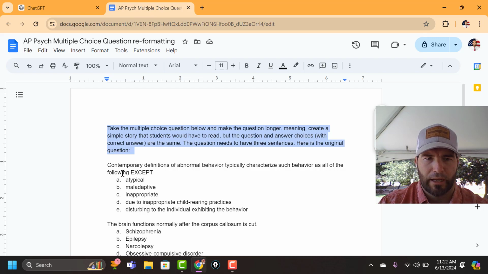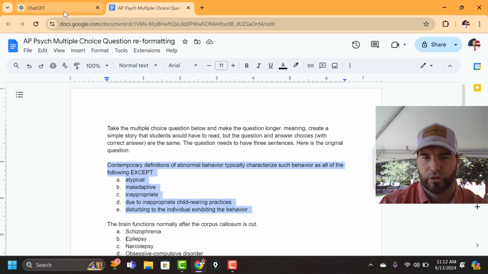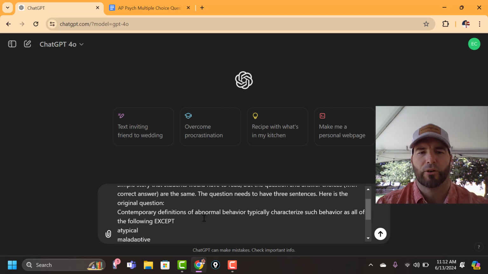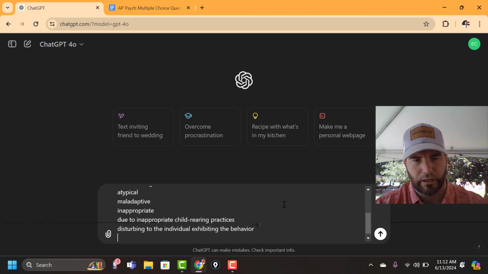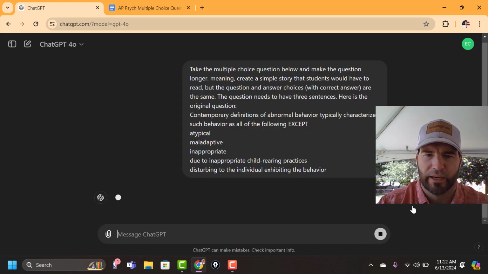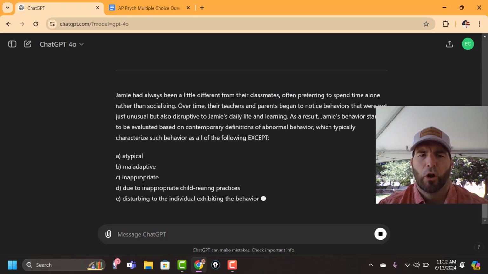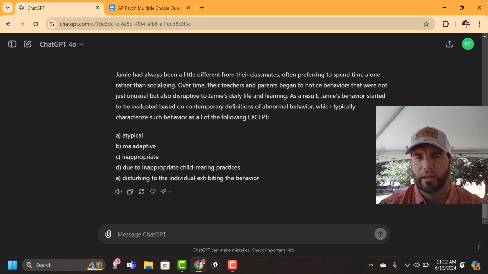Once I do that, I'll go back here, and this is a simple question right here. So I'm going to copy it. These are your existing ones, however you have them saved. Just paste it there. It doesn't matter if it doesn't go through A, B, C, D, E. ChatGPT knows what you put in, even if it's not displaying it. And then it gives you a whole scenario, which is exactly what College Board wants. Even though it's the same question, it's still relatively a recall question. They want the students to be able to pick out the information because they're going to have to do that with the AAQs and the EBQs. I also have videos on those. And it's the same answer choices.